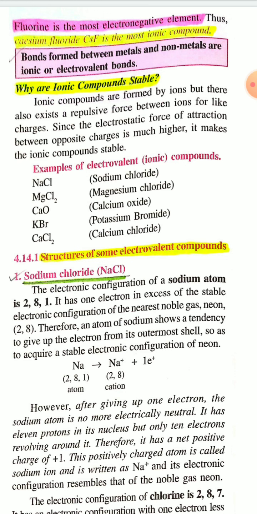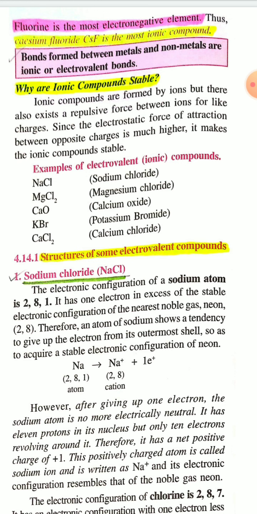Since the electrostatic force of attraction between the oppositely charged ions, that is between cations and anions, is much higher, it makes the ionic compounds stable. So the stability of an ionic compound is due to the very high electrostatic force of attraction between cations and anions.